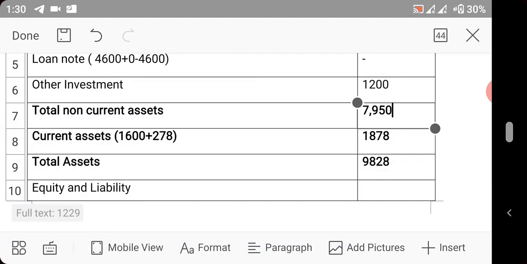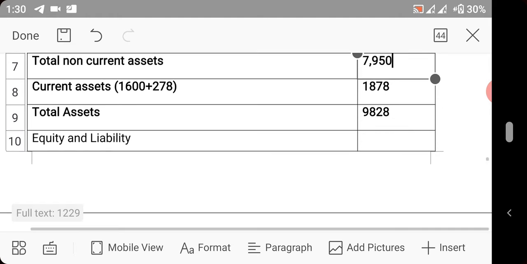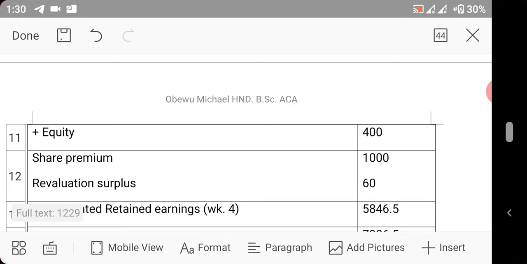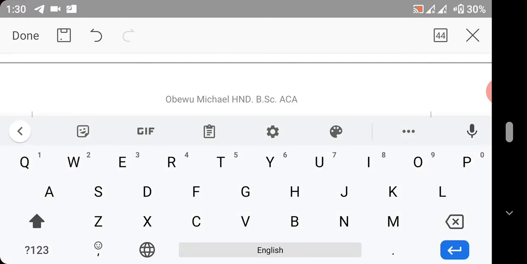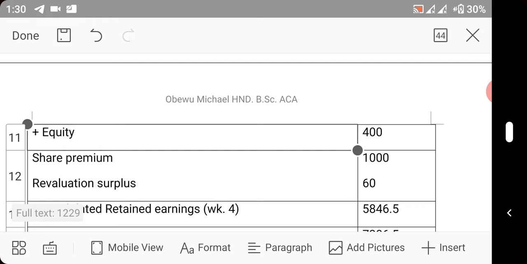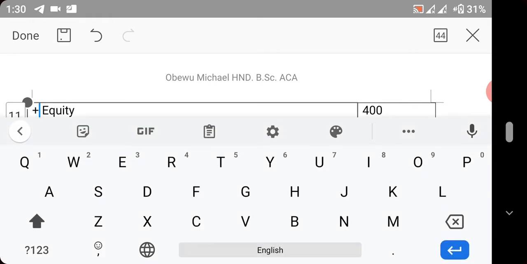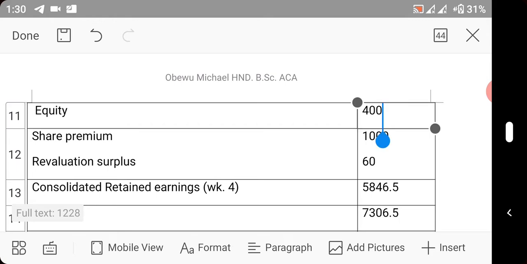You now add the current assets of the holding company plus the current assets of the subsidiary. That gave us this. So if you add together, you now have total assets to be 9,828. So we now look at equity and liability. So equity is 400. You only take the equity of the holding company alone. That's what you take, and that equity is 4,400.